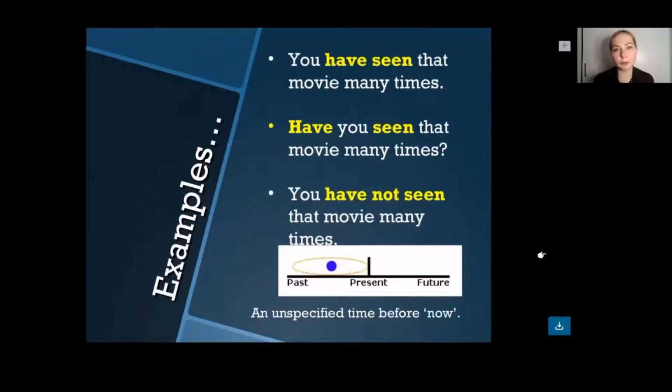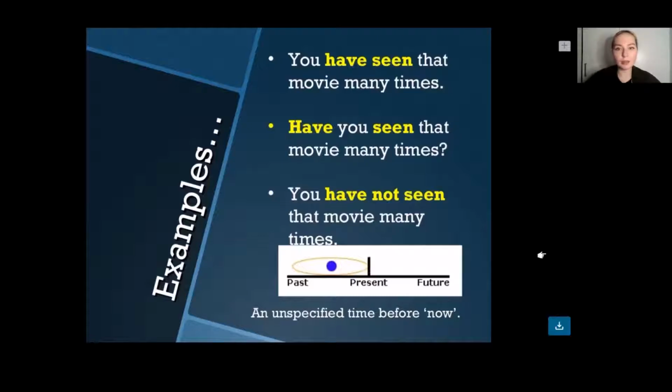The next example would be, you have seen that movie many times. It means that before that moment in the past, you watched that movie many times. So, have you seen that movie many times? This is a question form. Have you seen? As you see, on the first position we have the auxiliary verb have, then we have the subject, the third form of the verb, an object, and here we have many times, the quantity of something.